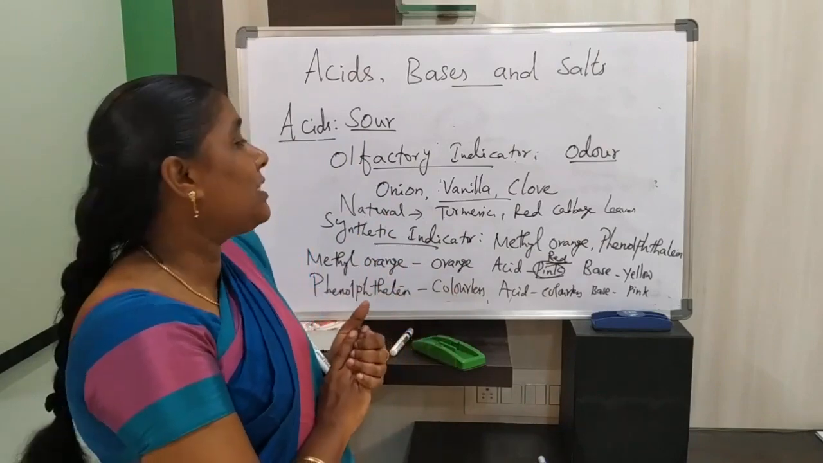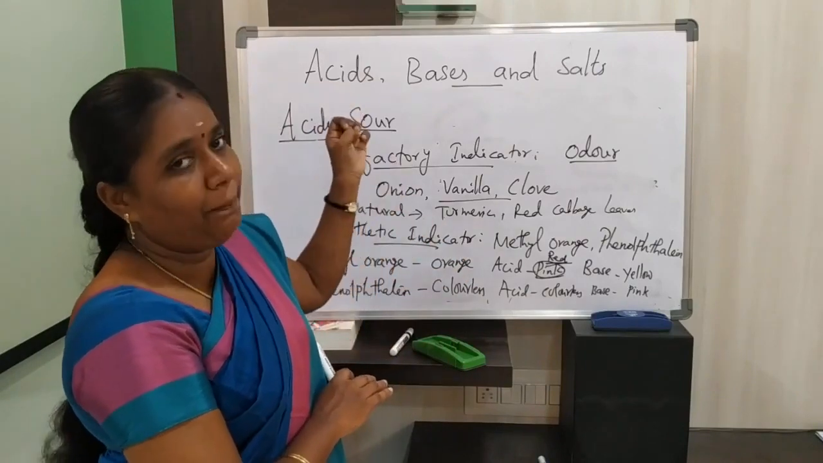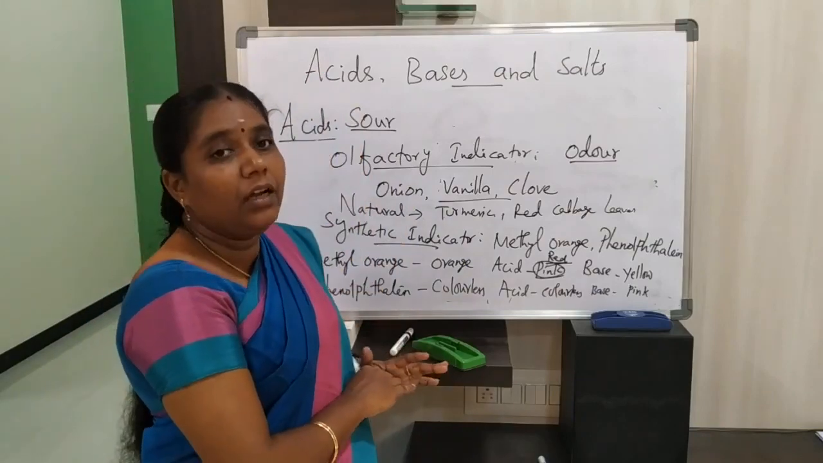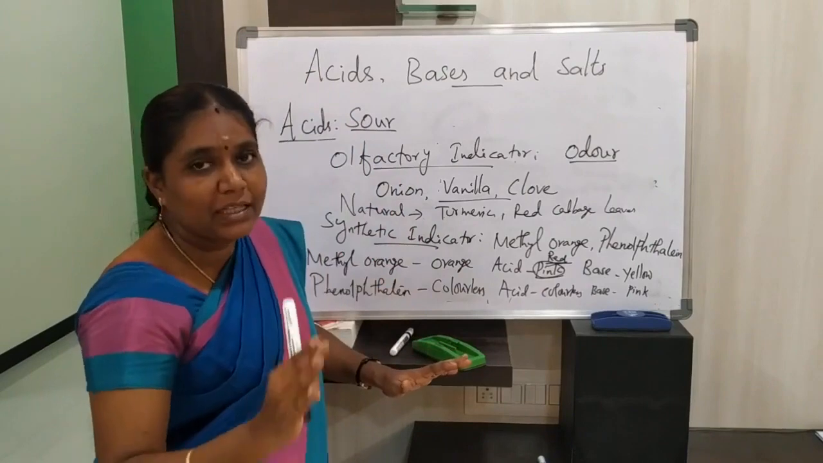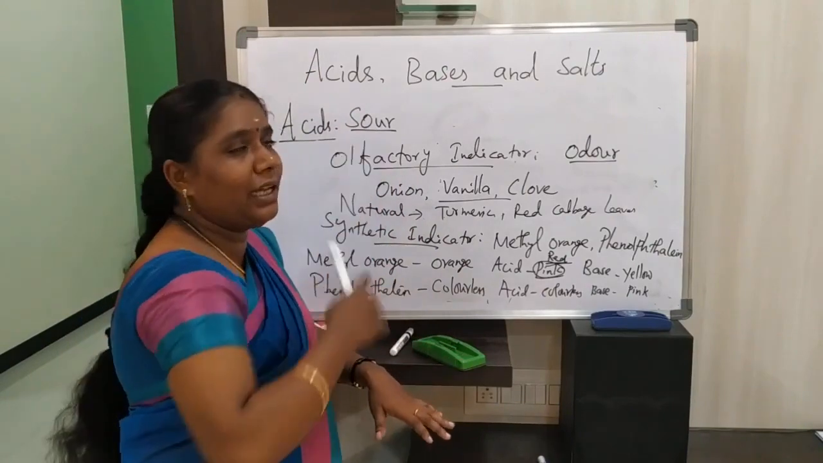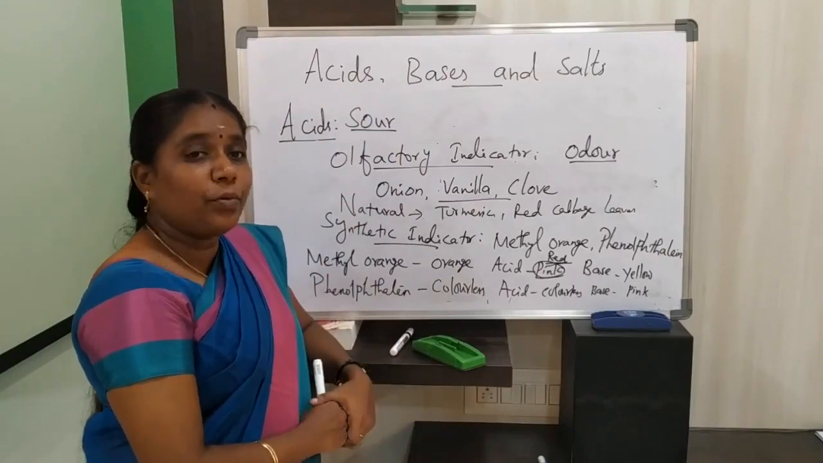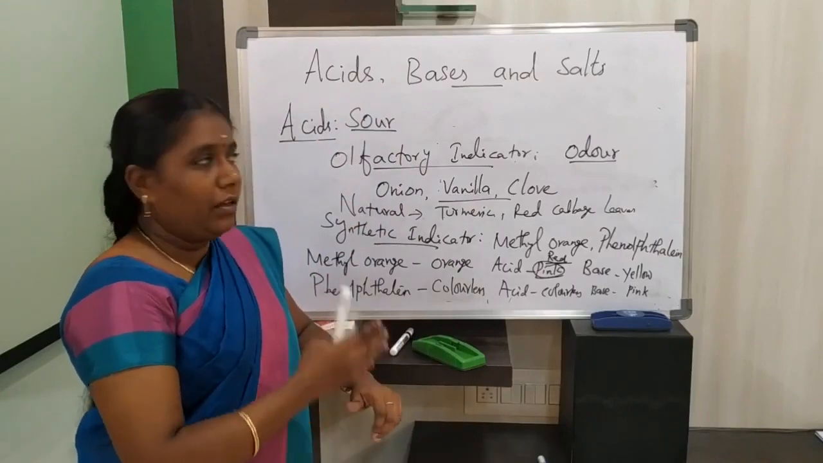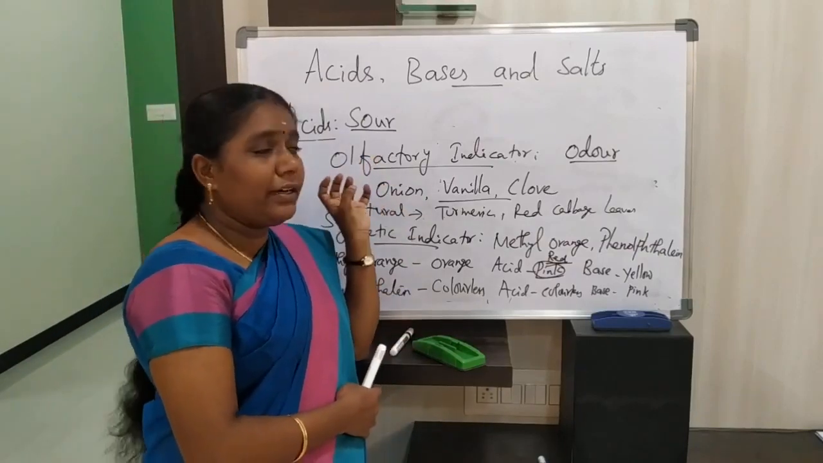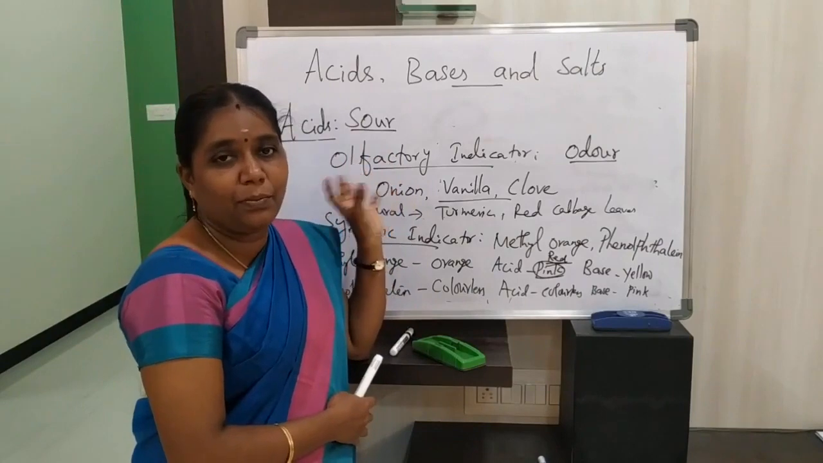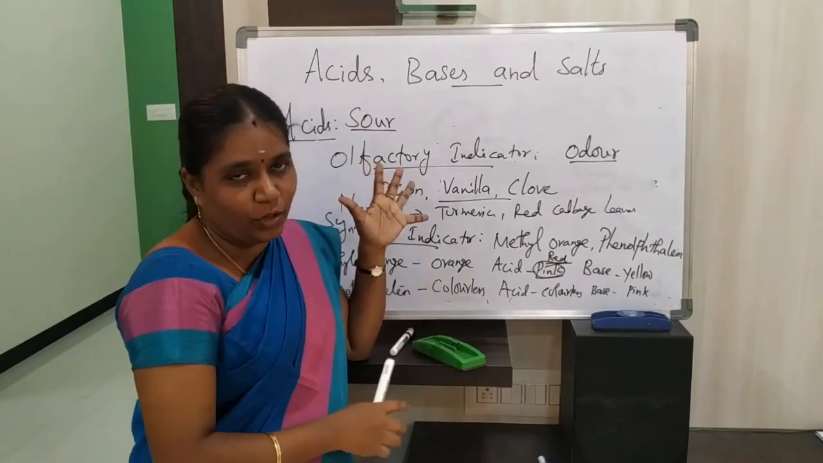So with the help of this, we can identify whether the given substance is acid or base. These indicators are used to identify whether the given substance is acid or base by the help of color change as well as odor change. Why are we going to discuss this indicator? Because in this lesson, acids, bases and salts, these indicators play an important part, because this only will help to identify whether the given substance is acid or base.